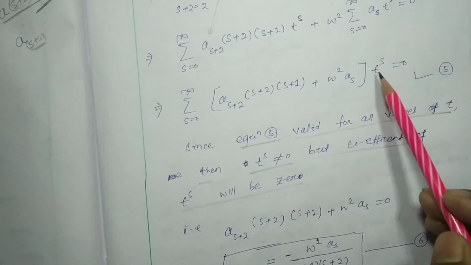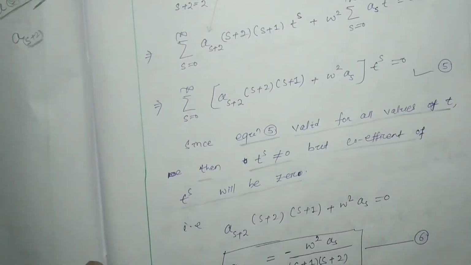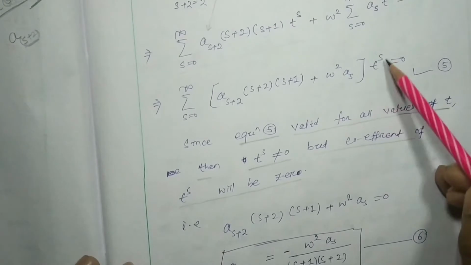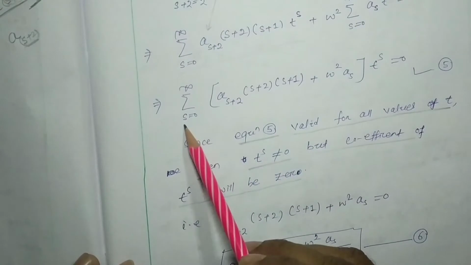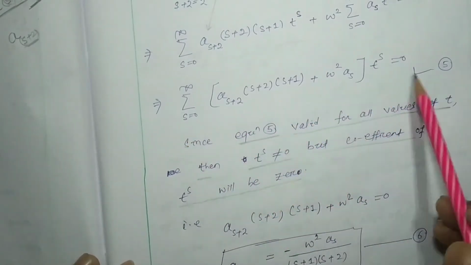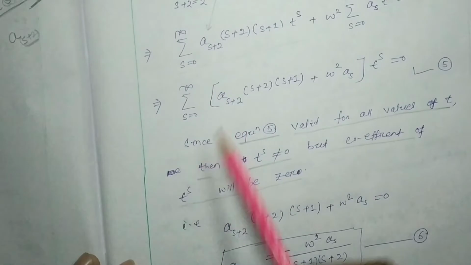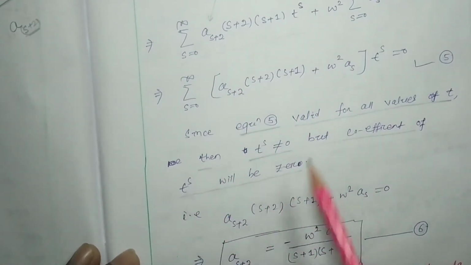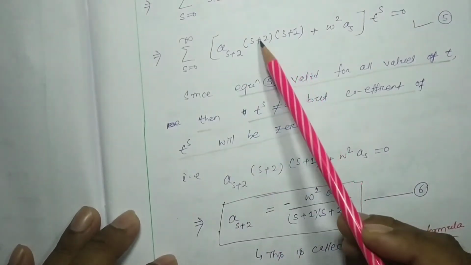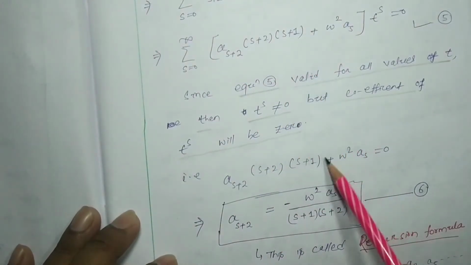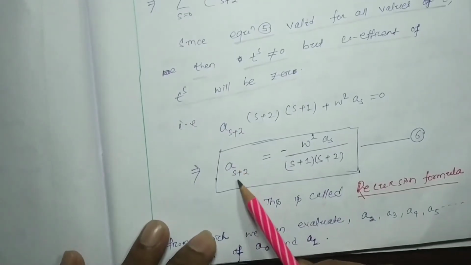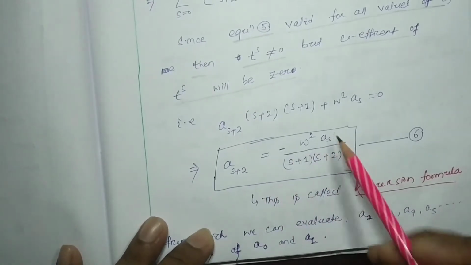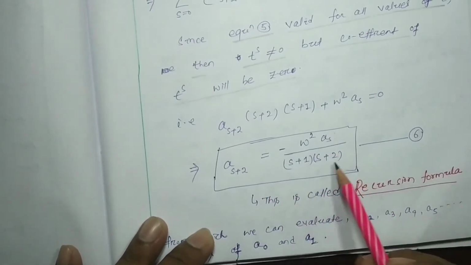To satisfy this equation, the coefficient has to be 0. That means a subscript s plus 2 into s plus 2 into s plus 1, plus omega square a subscript s, equals 0. That implies a subscript s plus 2 will be equal to minus omega square a subscript s, divided by s plus 1 into s plus 2.